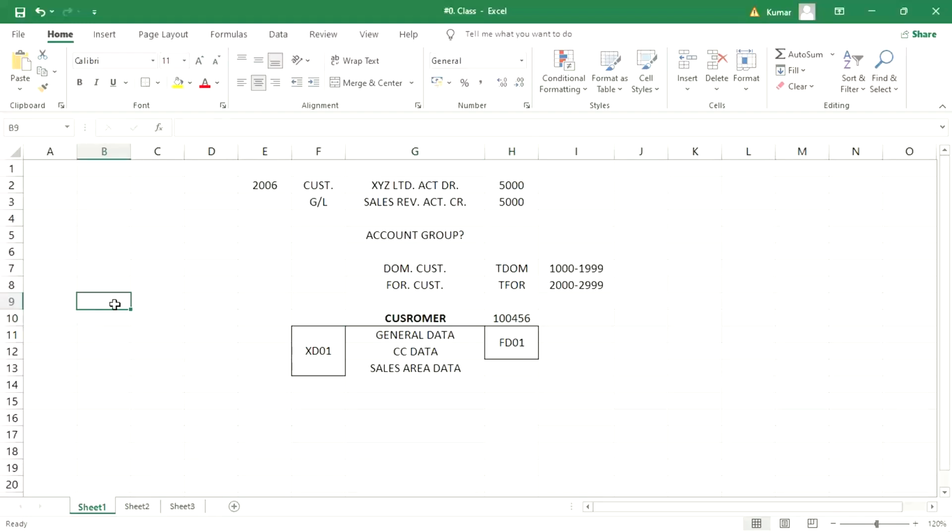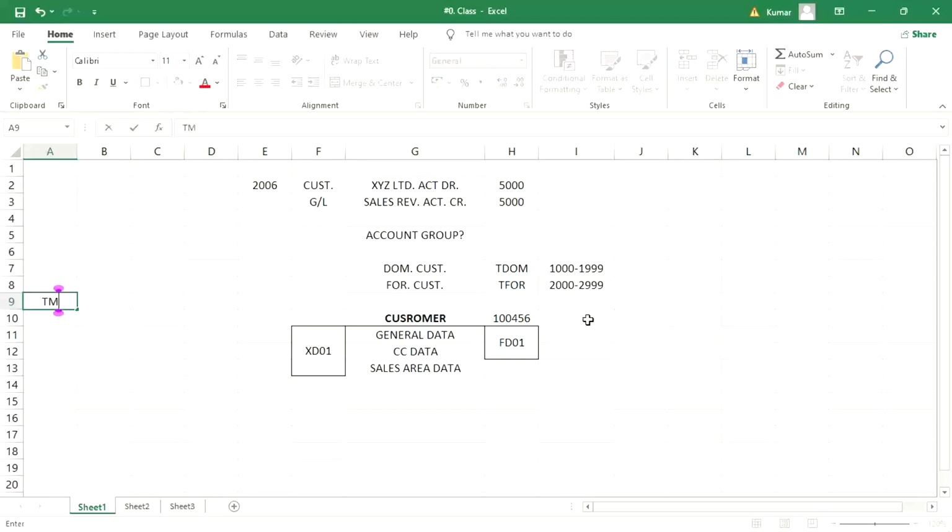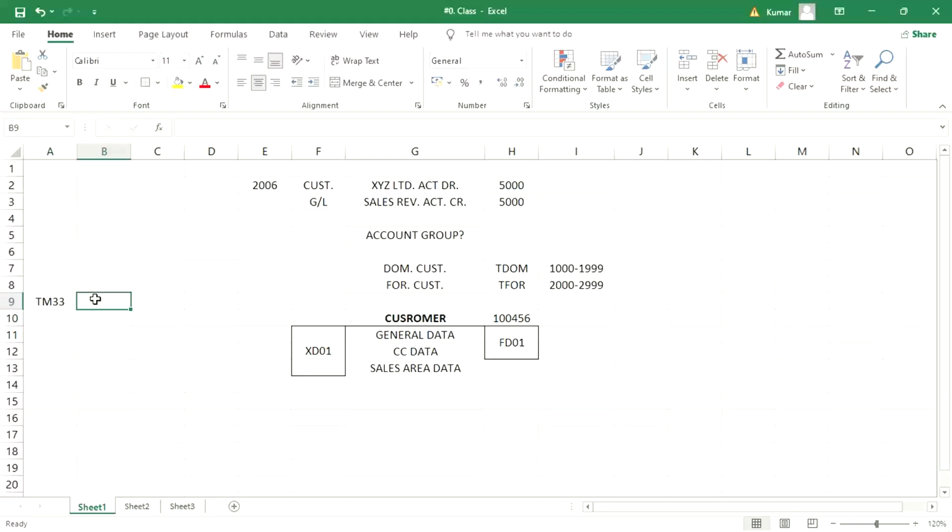Let's suppose I'm going to post a transaction for Tata Motor, and the number range we have given is 1000 to 1999. The first transaction we post, the system generates document number 1000.